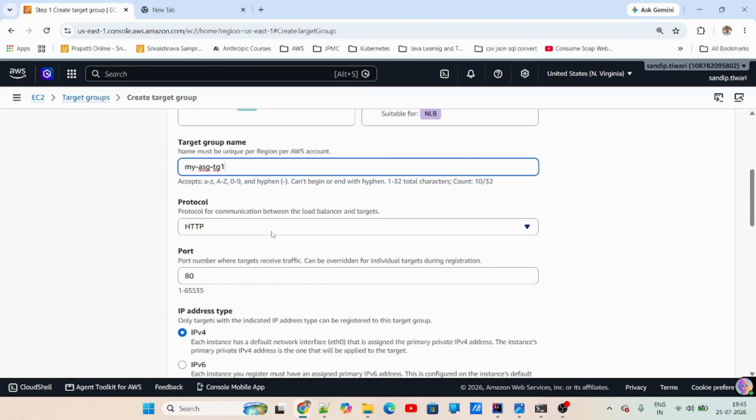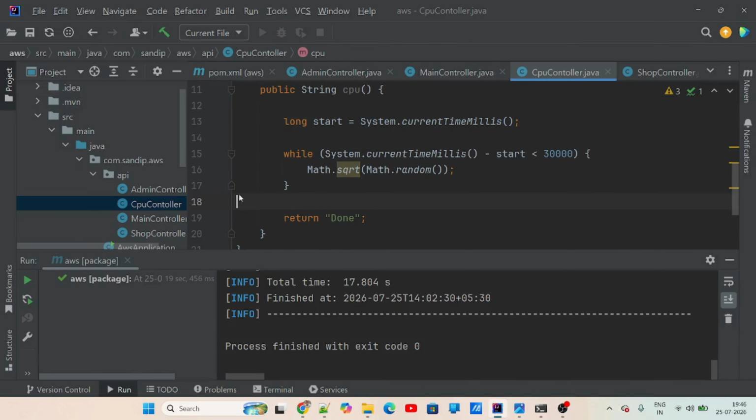Now this protocol is basically for your health check. And this is my VPC. I have this application. This is my demo application.